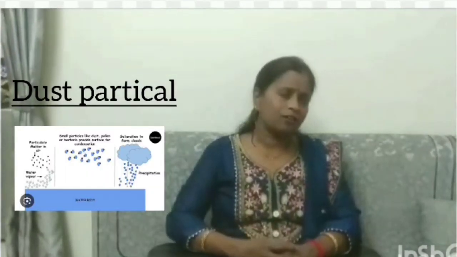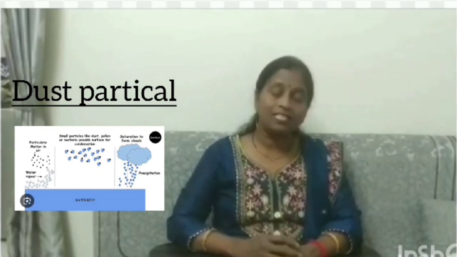And the last one is dust particles. Do you think dust particles also have any need or importance? Yes. Condensation of water vapor occurs around the dust particles. So each element has its importance. The atmosphere which we look around, we can't see, but we can feel, right? It is around us. Where is it? From the surface of earth till the last layer, that is exosphere. So it has many importances.